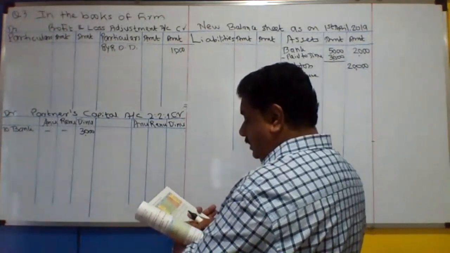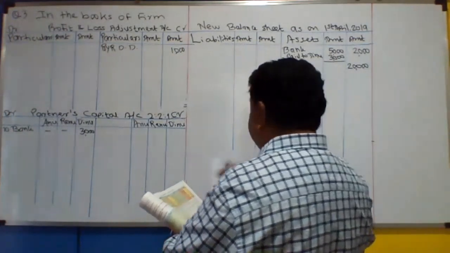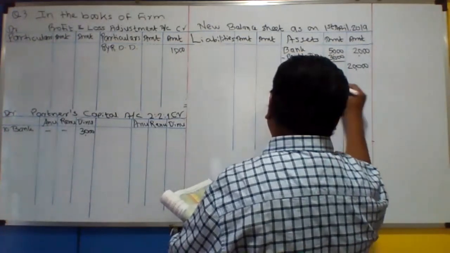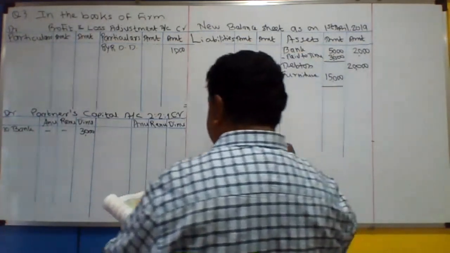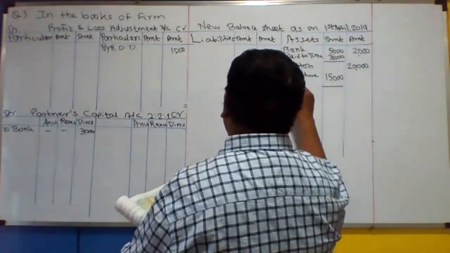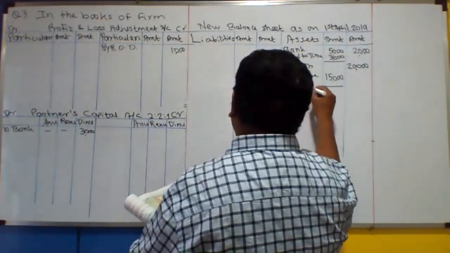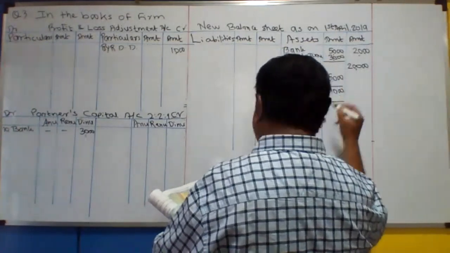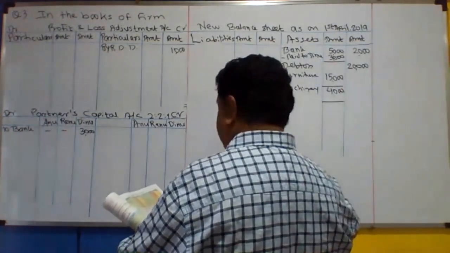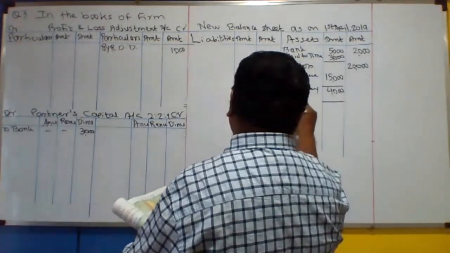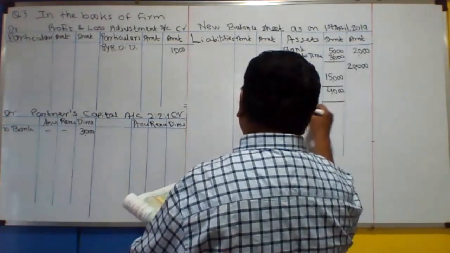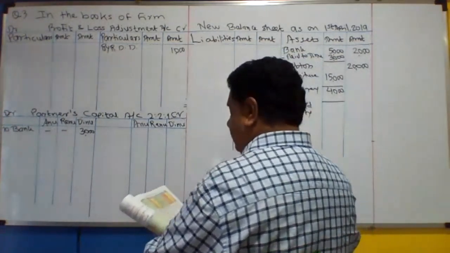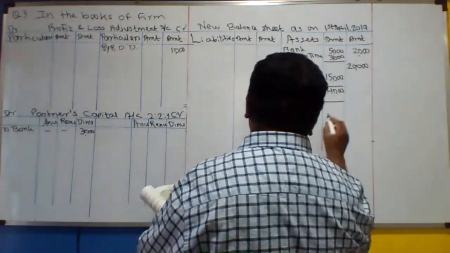So furniture is amounting to 15,000 inner column. Then machinery, asset side, inner column, only 4,000. Freehold property. Freehold property. The amount is 27,000.